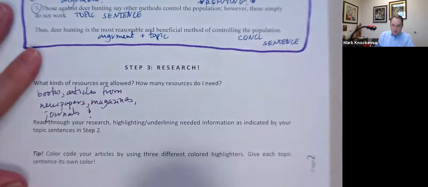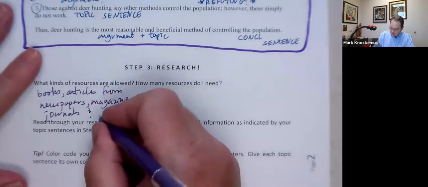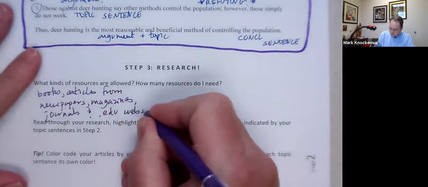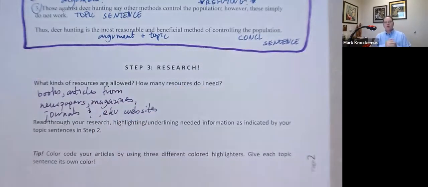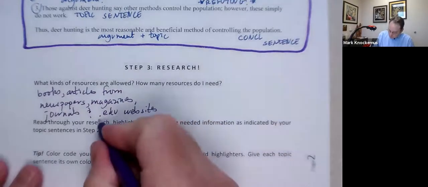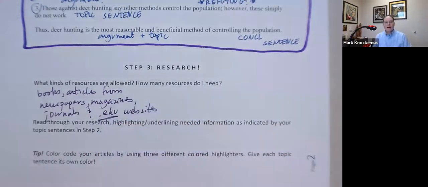And then, I know what everybody's thinking, educational websites. Those are labeled as .edu.